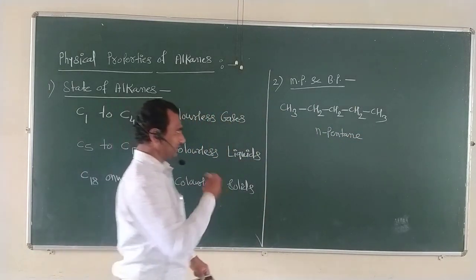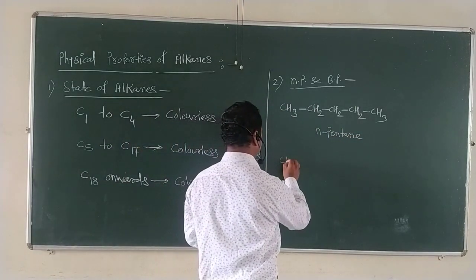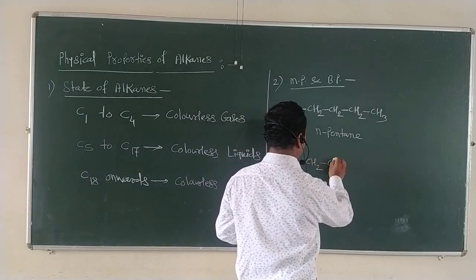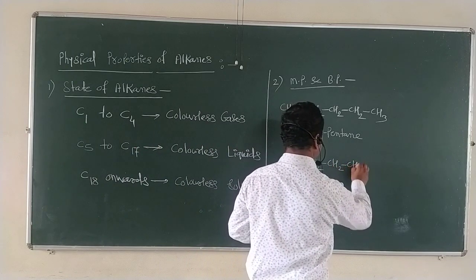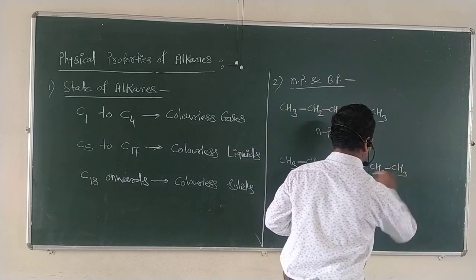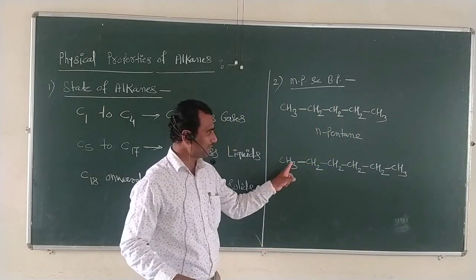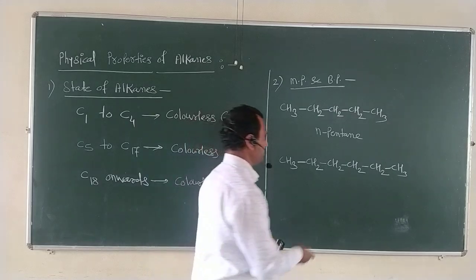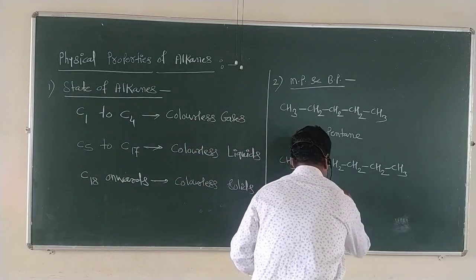Next, if I take another alkane, for example CH3, single bond CH2, again CH2, CH2, CH2 with single bonds and CH3. How many carbons are there? 1, 2, 3, 4, 5 and 6. That's why it is called n-hexane.